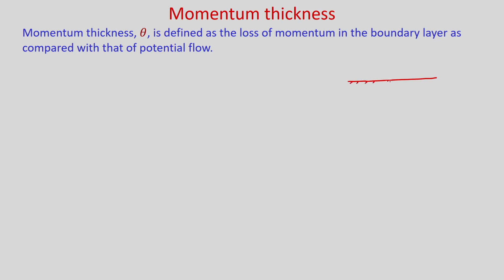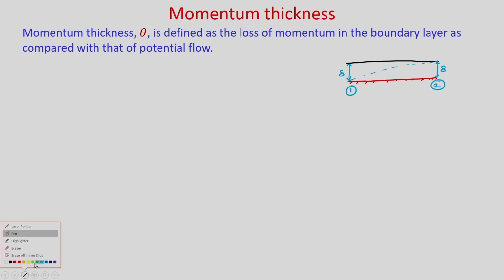This is your flat plate and this is your streamline, and there will be formation of a boundary layer, and this is your delta. This is section 1 and this is your section 2, but there is a deflection in the boundary layer, and so this will be your delta star. This is your displacement thickness.